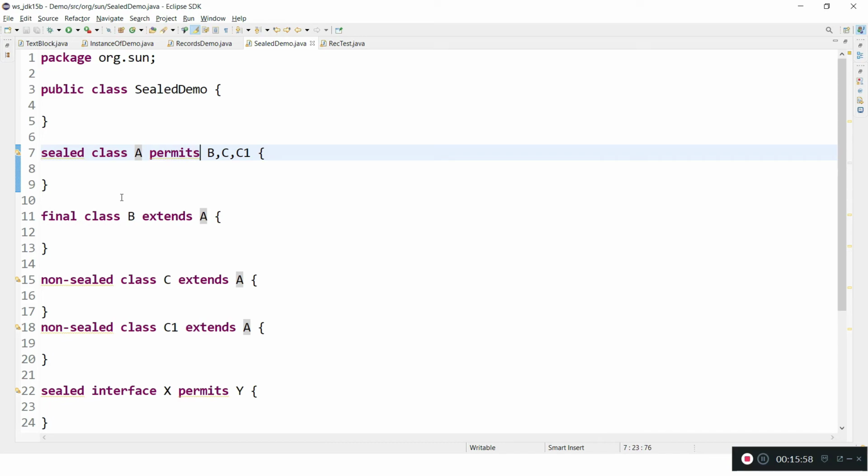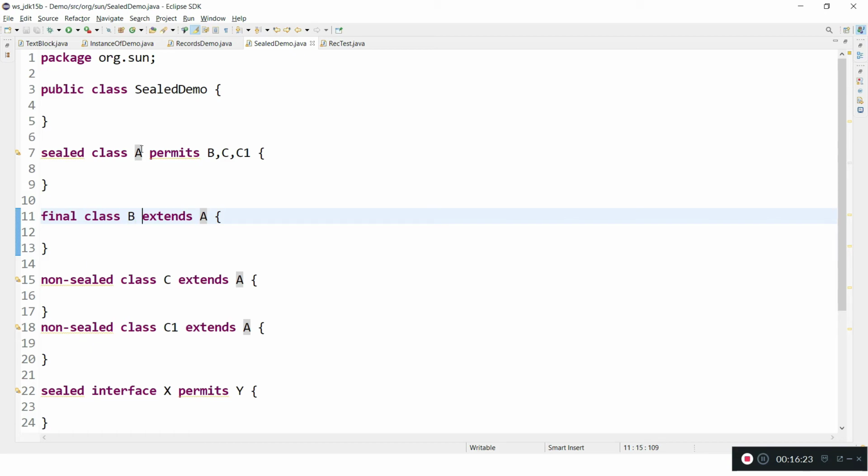In this case, I am restricting my class to be implemented by B, C and C1. So in the whole universe of Java, only B, C and C1 can extend A. Other than B, C, C1, none of the classes in the Java world can extend A. That is the meaning of a sealed class.